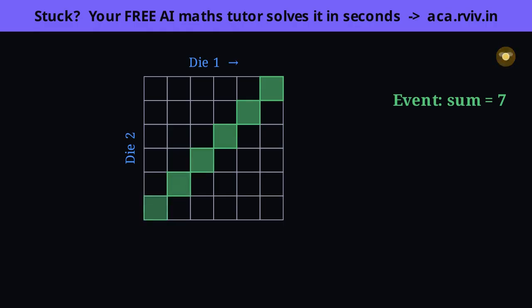The grid didn't just help us count, it showed us the shape of the answer. And now the count is foolproof, no doubt, no double counting. 6 shaded cells out of 36, which tidies to 1 over 6.